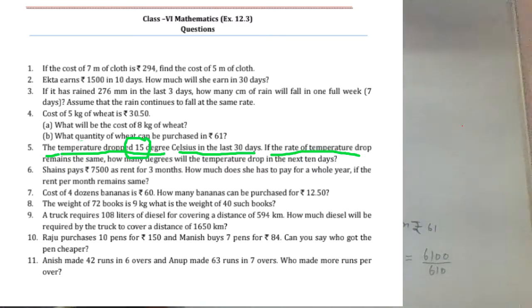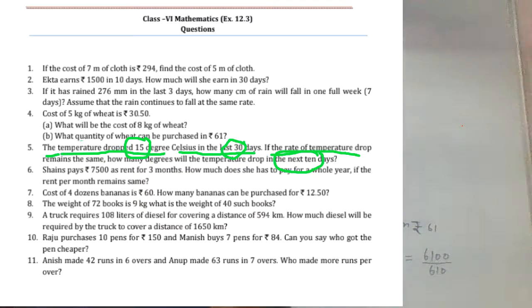Okay, so you can see here the temperature drops 15 degrees Celsius. How many days? 30 days. So what is the temperature drop in 1 day? The temperature drop in 1 day is 15 by 30, which means 1 by 2 degrees Celsius.